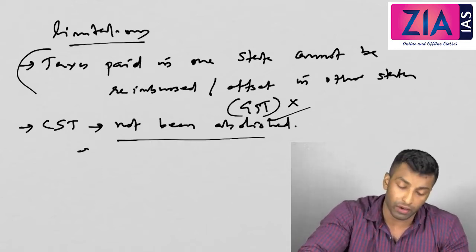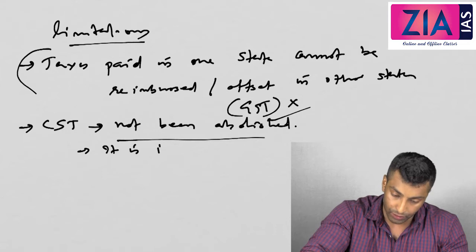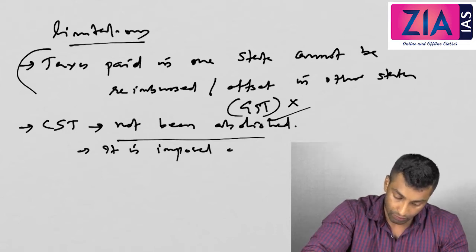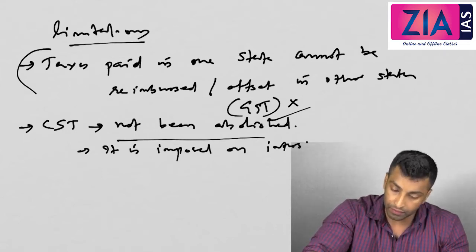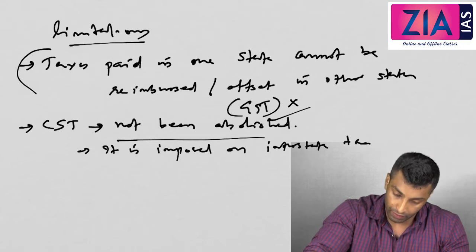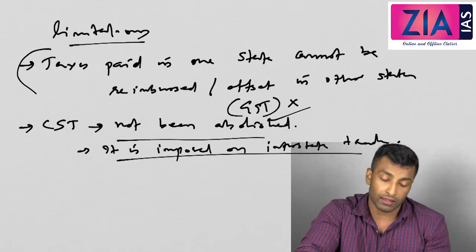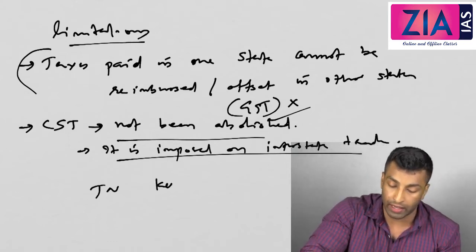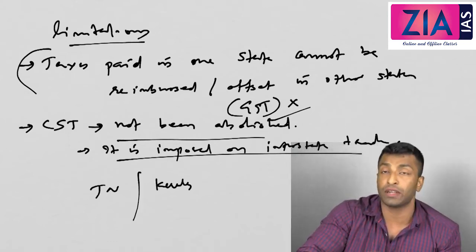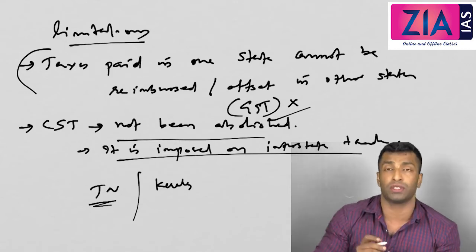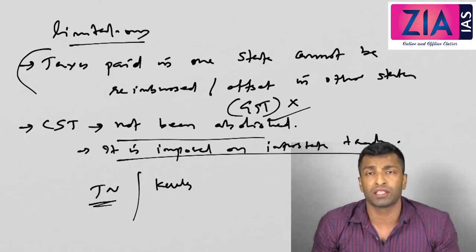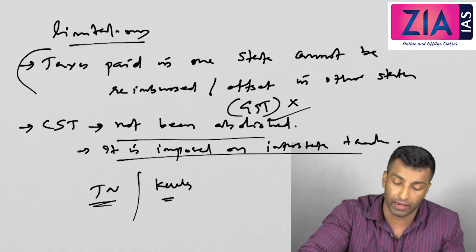Now, let me write it down. What is CST? It is imposed on interstate trade. Okay, so now what is this tax? If there is a transaction between Tamil Nadu and Kerala, okay, so if the manufacturing is happening at Tamil Nadu, that means the originating state is Tamil Nadu, but the distribution and sale and everything is actually happening at Kerala.